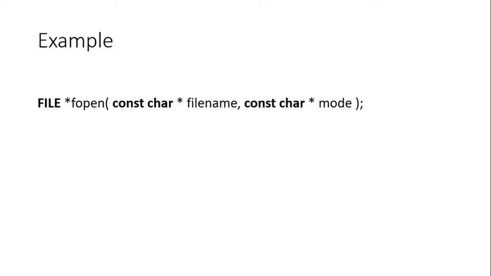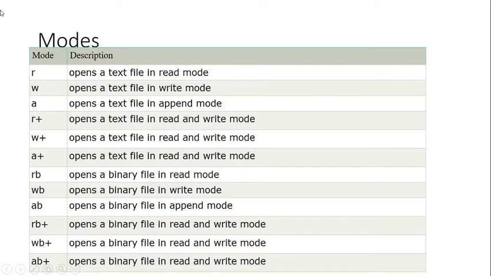You have to write the keyword FILE, then fopen, then a constant character string, whichever file name you want to open, and a mode. So fopen has a mode, which we will see first. The fopen function accepts two parameters: the file name, that is a string. If the file is stored at some specific location, then we must mention the path at which the file is stored. For example, here we have written the file name, comma, constant character, and the mode in which the file is to be opened, which is a string. Then here is the list of those modes.